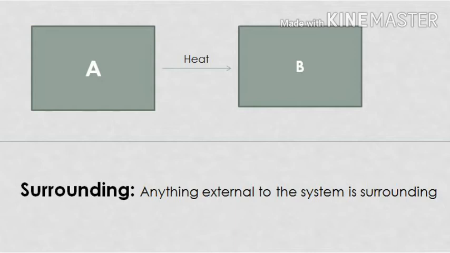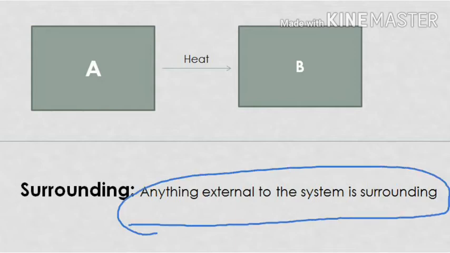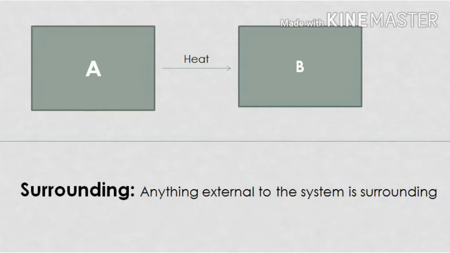Now what is surrounding? Anything external to the system is known as the surrounding. As we saw in our example, there were 2 blocks. If we focus on one block, the other block will be the surrounding in the first case and vice versa.